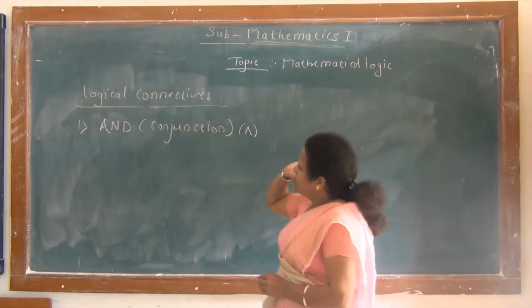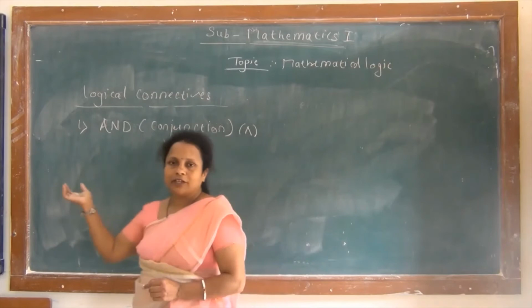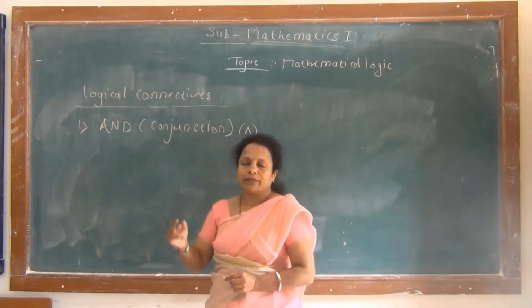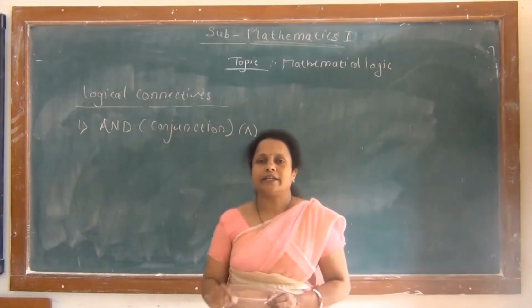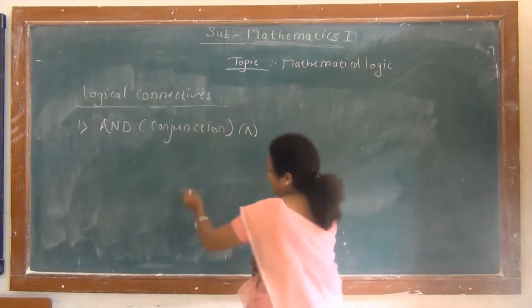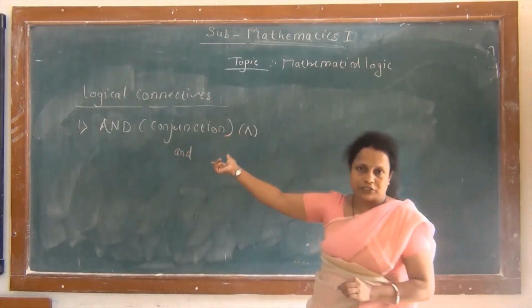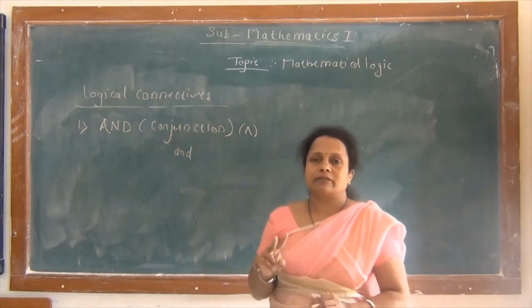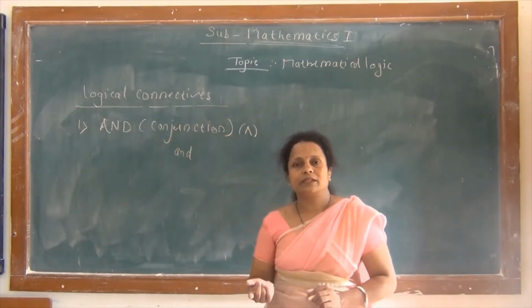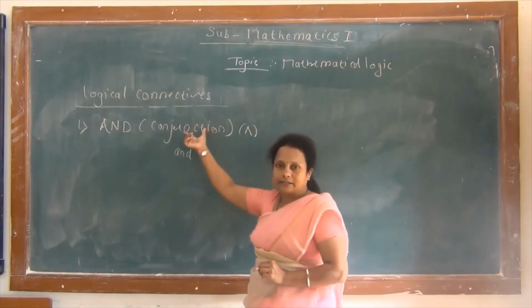So what is meant by this and connective or conjunction? If two statements or if two simple statements are connected by a connective and, then it is called as a conjunction. जेव्हा दोन सिंपल स्टेटमेंट and या कनेक्टिव्हने जोडले असतील तेव्हा तुम्ही त्याला काय म्हणणार? इट इज ए कंजंक्शन.